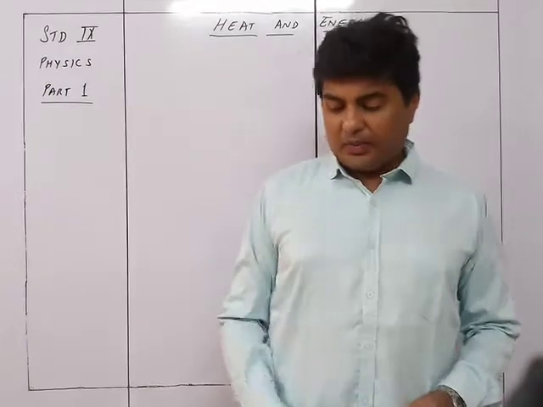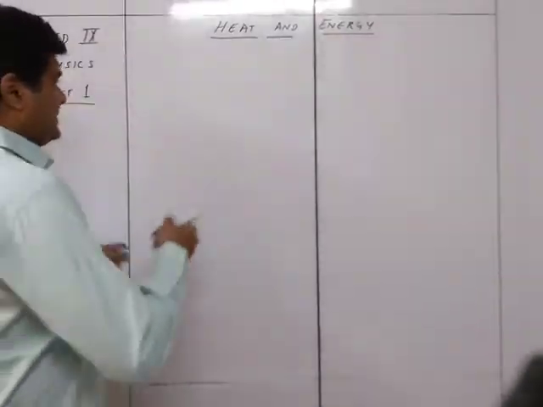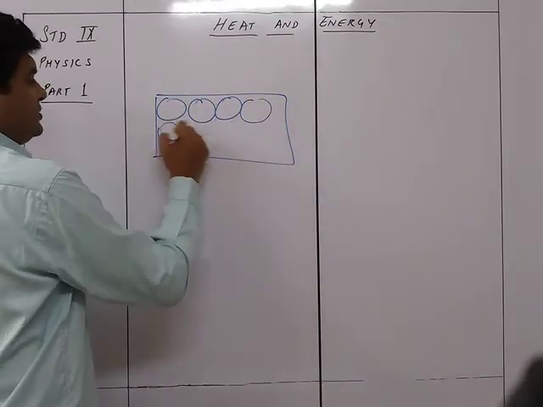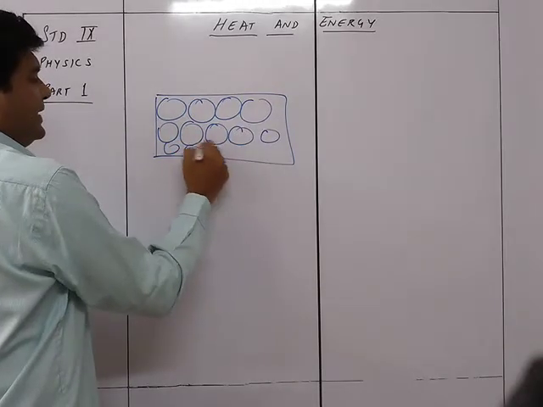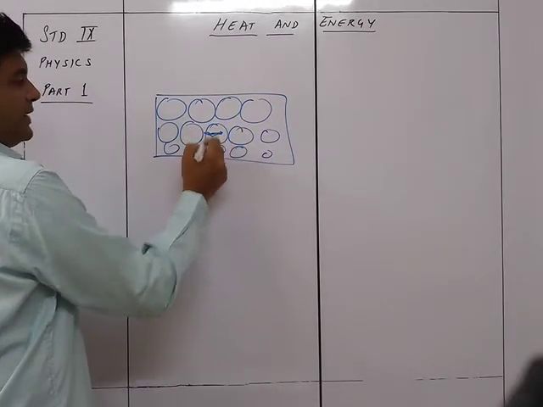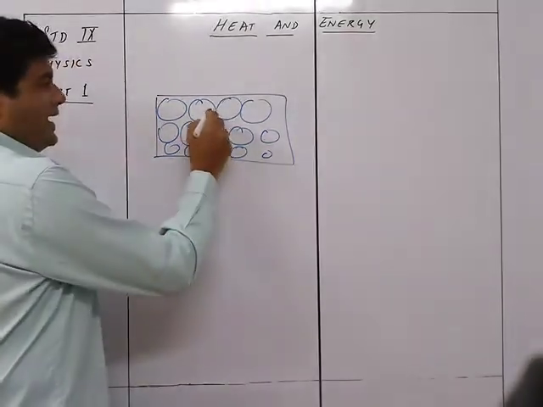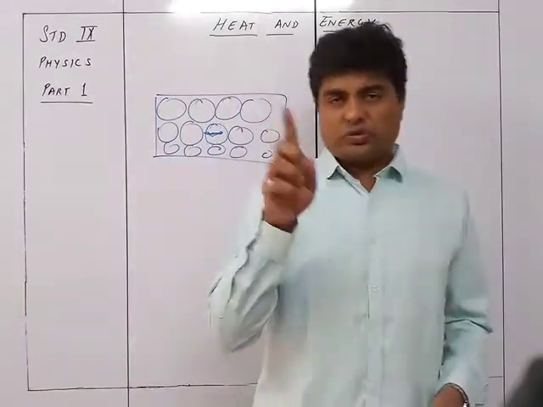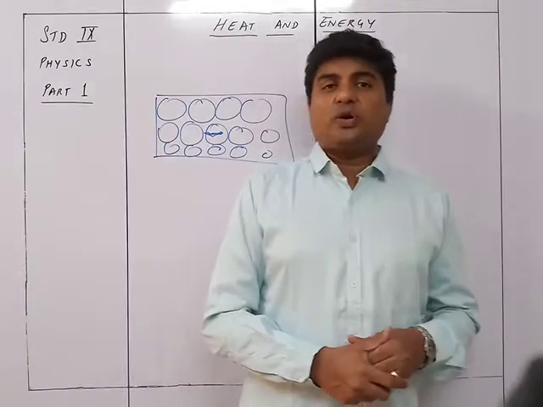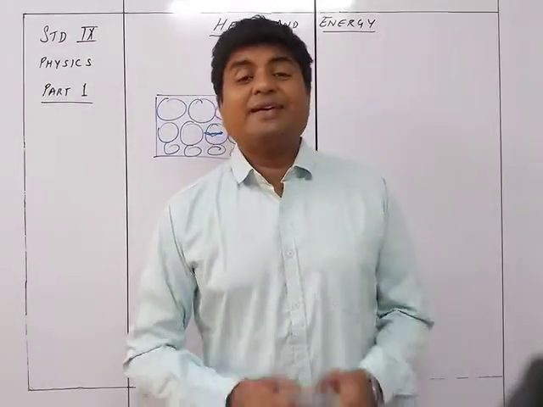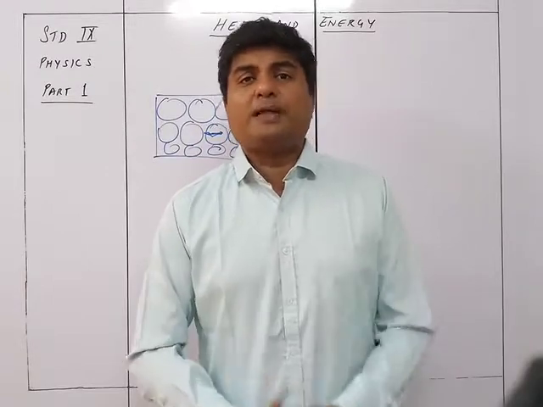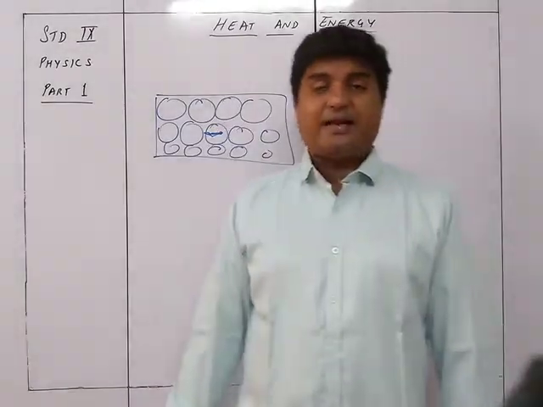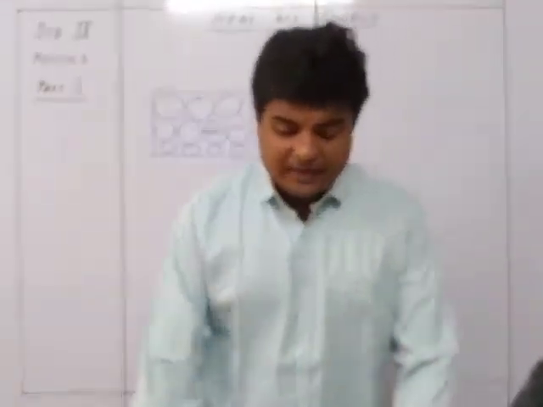So we know very well that if this is a substance, and these are the molecules of the substance, these molecules are going to be in random motion, and they will first of all be vibrating about the mean position. So they are going to collide with the other particles, and the collision which is going to take place is going to cause the heat energy, or we can say it is the internal energy possessed by the molecules of the body. So that's why we see that the molecules possess energy, and the heat energy of the body is the internal energy of its molecules.